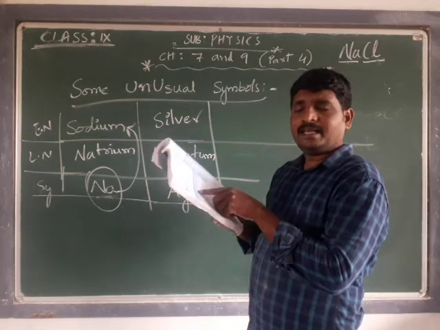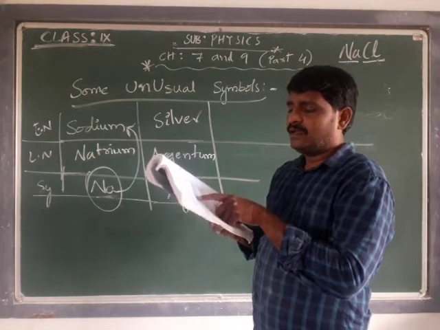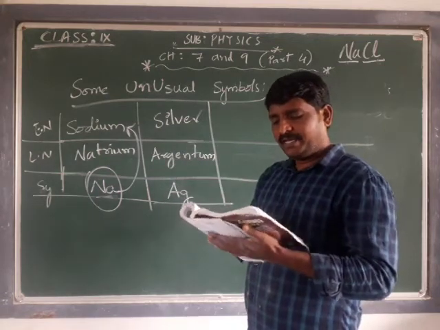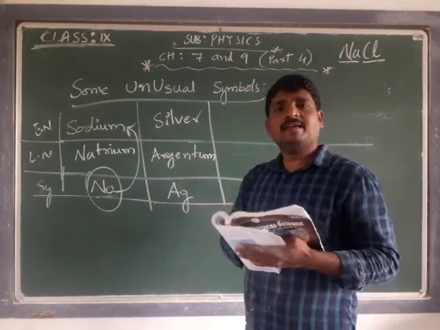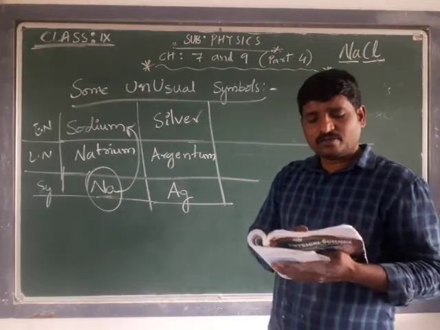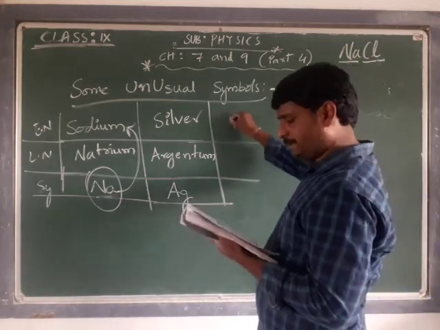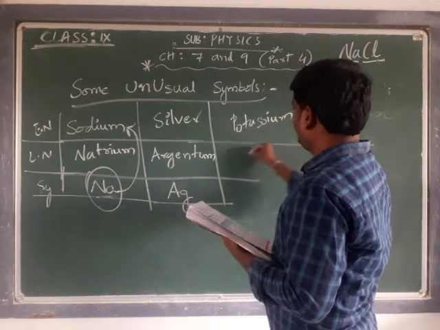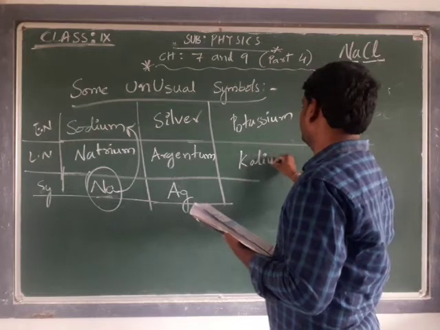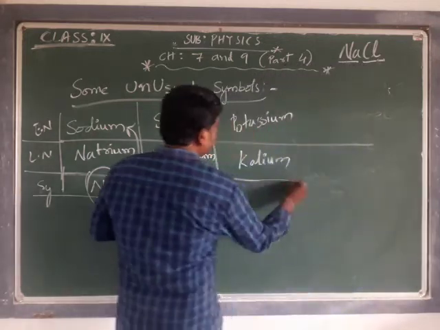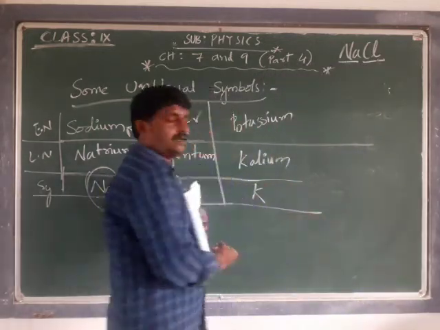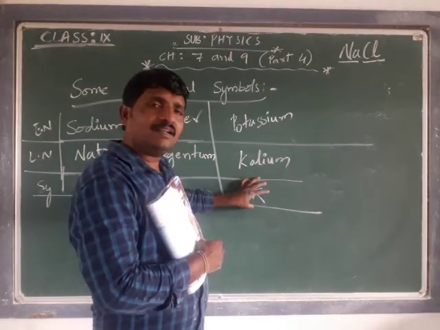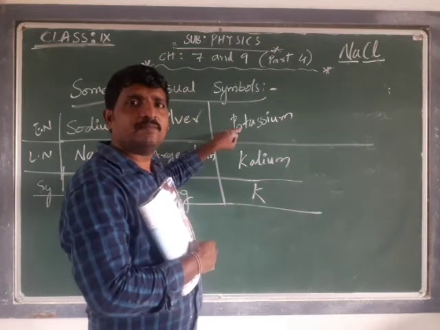So the capital letter W is given here. Next is potassium. See that table. Potassium is kalium. Potassium's Latin name is kalium, and that has already been given, so K. The symbol of potassium is referred to by K. So wherever we find K, it is actually potassium.